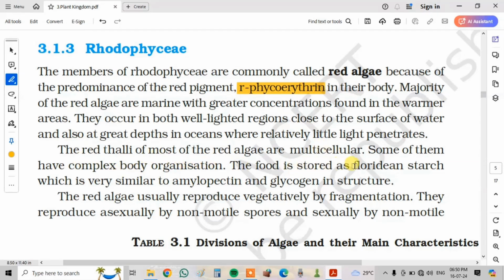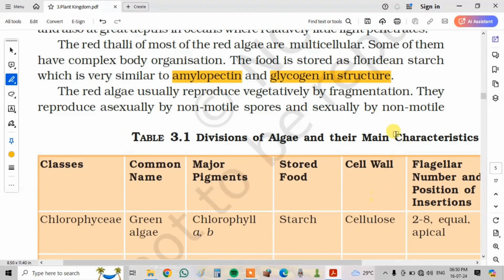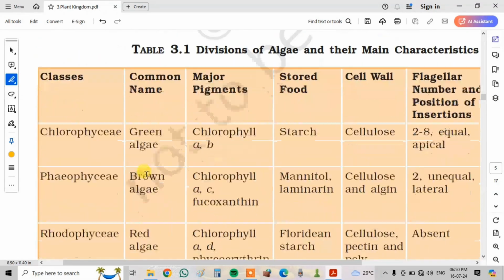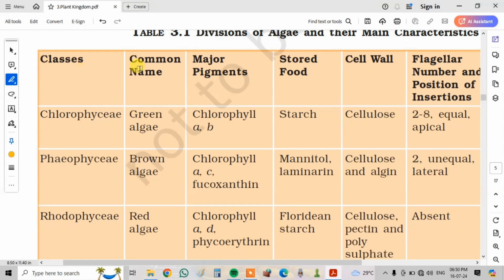The food is stored as Floridean starch, which is very similar to amylopectin and glycogen in structure. The red algae usually reproduce vegetatively by fragmentation. They reproduce asexually by non-motile spores and sexually by non-motile gametes. Now let's see the table of division of algae and their main characteristics.